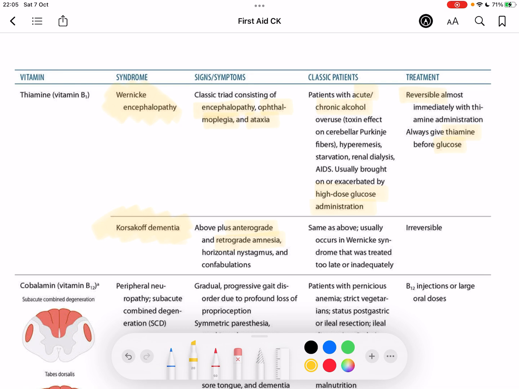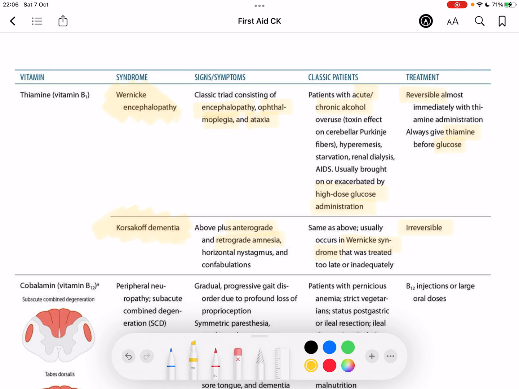The type of patients that have Korsakoff dementia are exactly the same as Wernicke's: chronic alcoholics, AIDS patients, renal dialysis patients, but it's going to be a patient who had Wernicke encephalopathy but was not treated or was too late to treat it. And the bad thing about the Korsakoff dementia is that this is an irreversible side effect.